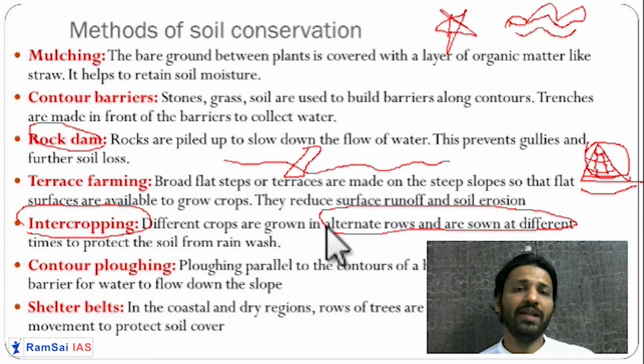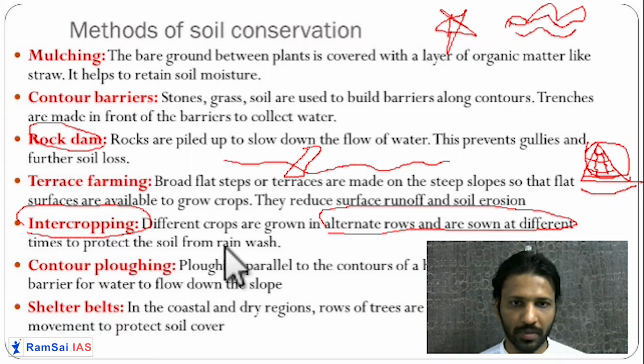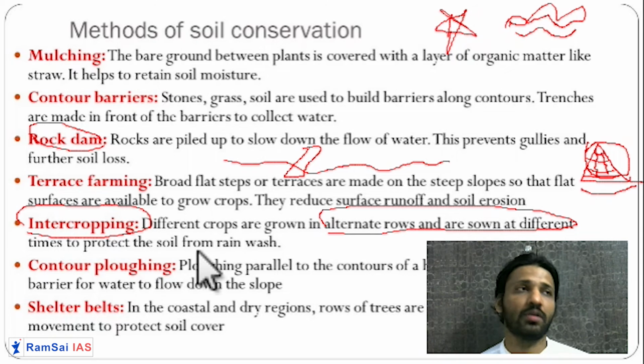It performs two functions. The first function is that minerals are preserved. The second function is that when you harvest one crop, another crop is always standing there. This other crop which is standing there holds the soil properly. It does not allow the soil to wash away with the rain. So intercropping is a very important factor.